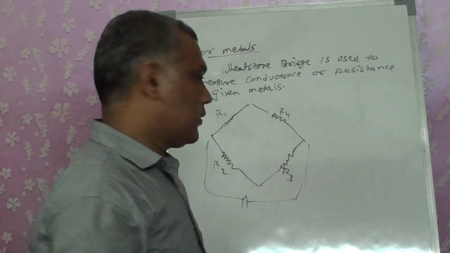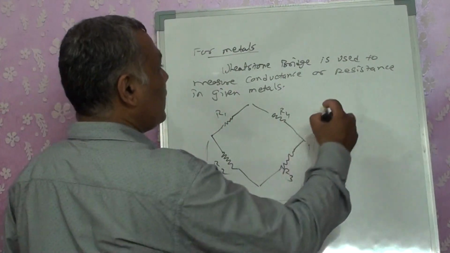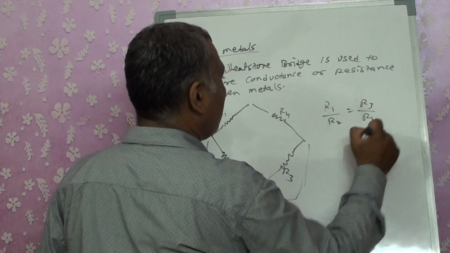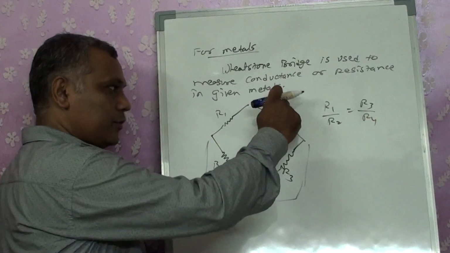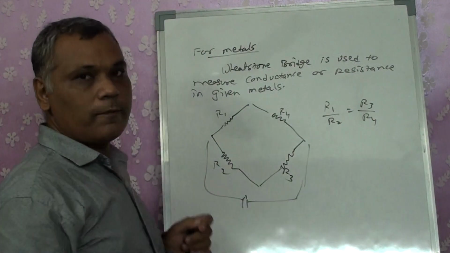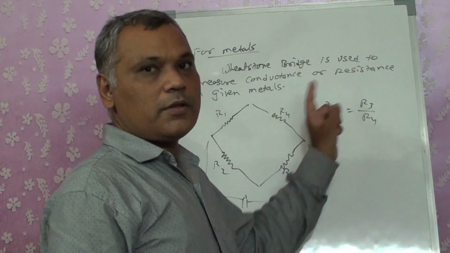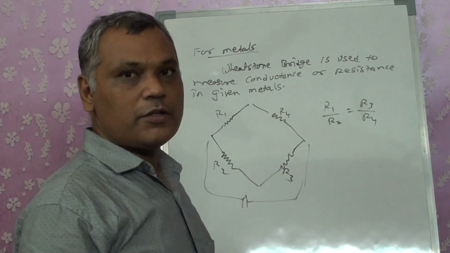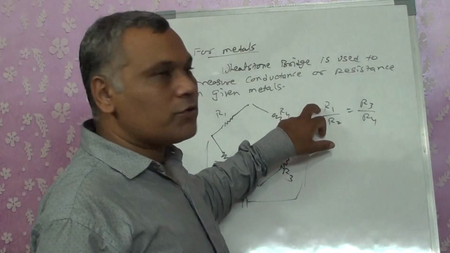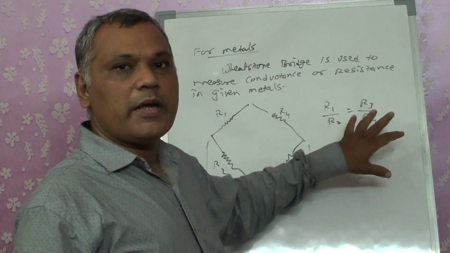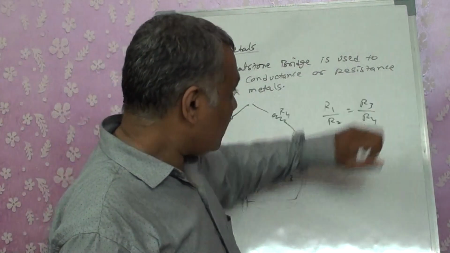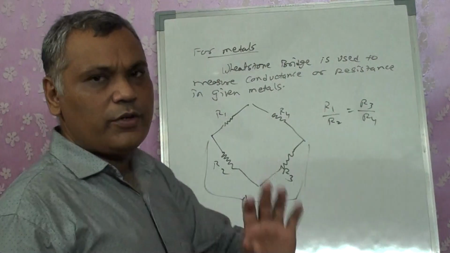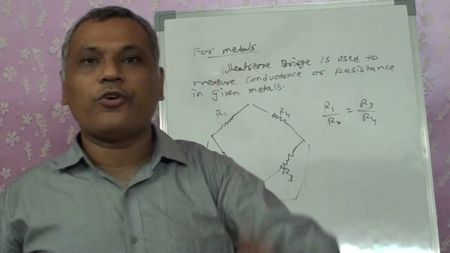If we write the resistances as R1, R2, R3, R4 and batteries are connected to it, then to find the conductance through these solutions, we get the formula R1 by R2 is equal to R3 by R4. If the resistance of any one of them is not given, we can calculate it with the help of the rest of the three. Specifically, this whole factor is there in your physics.